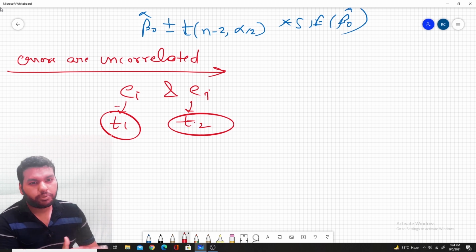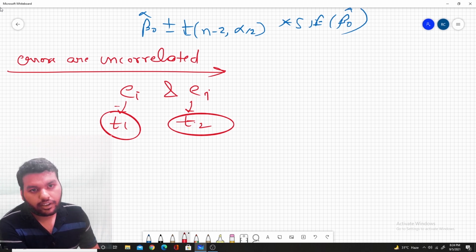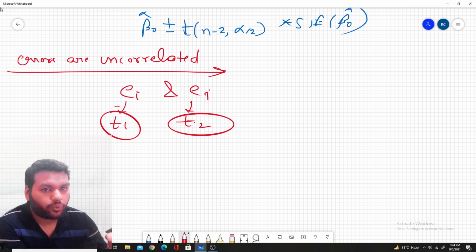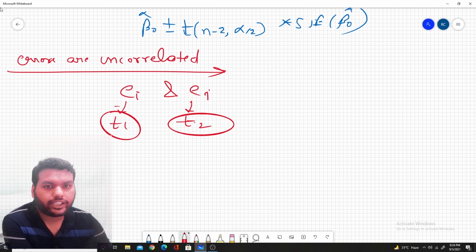More mathematically, when the errors are correlated, it also affects our confidence interval. We use the standard error in the confidence interval, and to measure what impact the error can have, we use the standard error, right? So that is one point here.